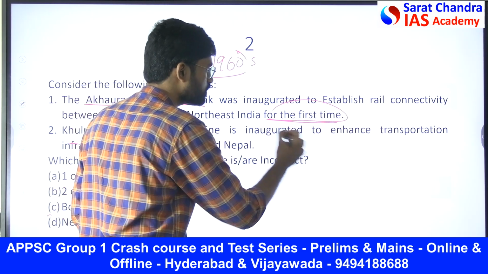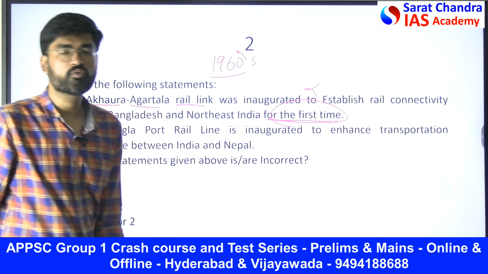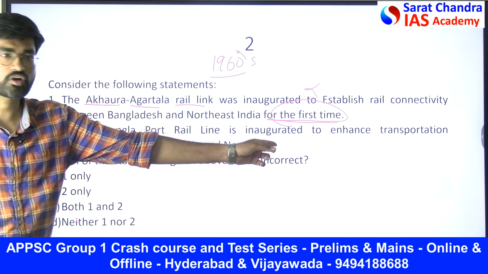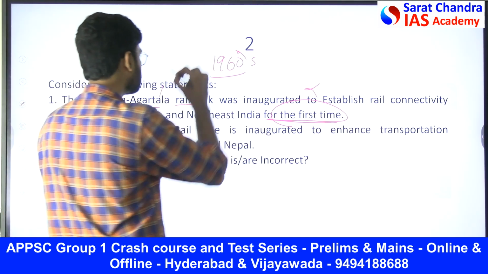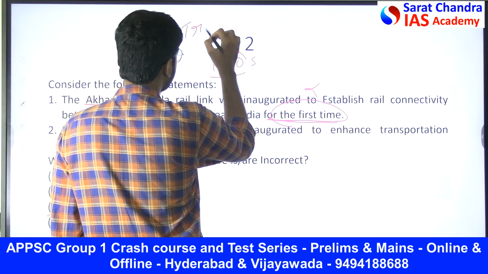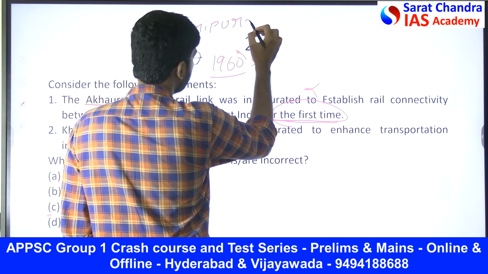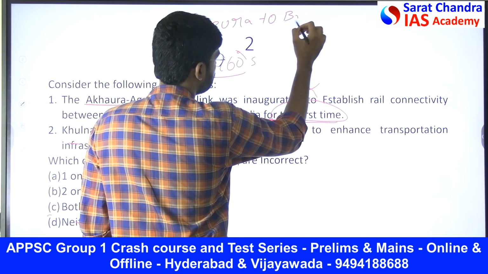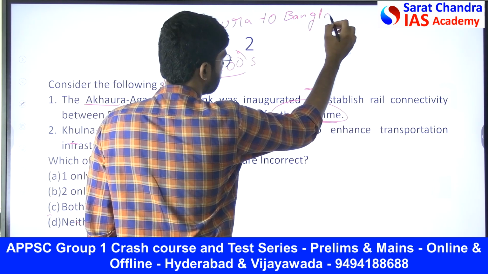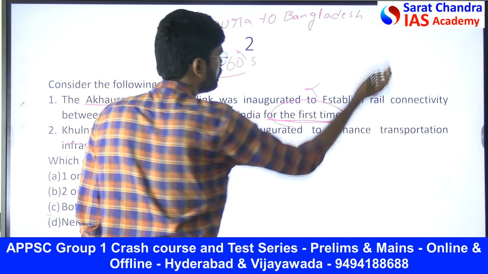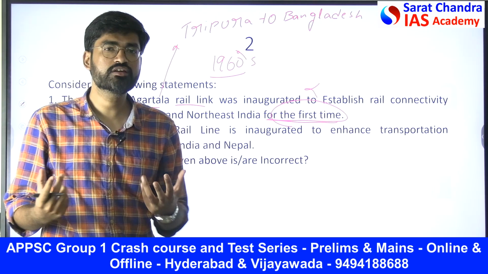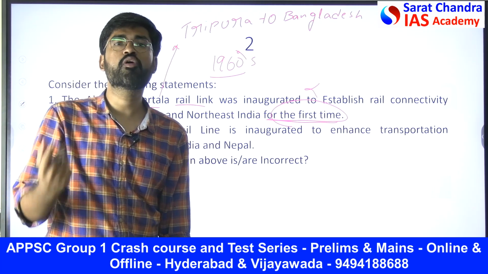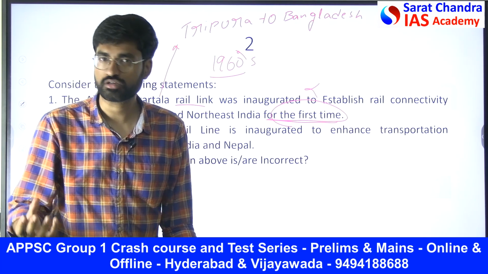So the statement is wrong because of this line; until this line, the statement is correct. The Agartala-Akhaura rail link connects Tripura to Bangladesh. It has been present for many years, and they have been reopening it and making things clearer there.